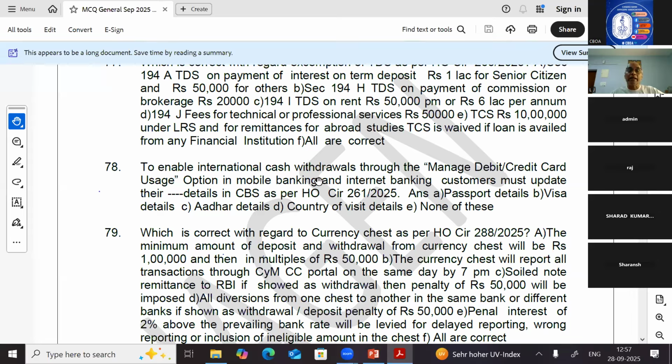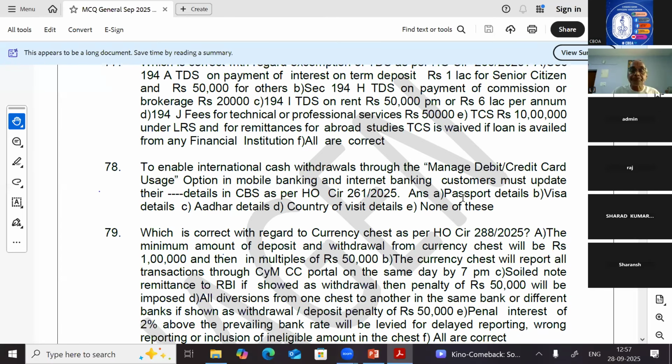That is, to enable international cash withdrawal through managed debit credit card usage option in mobile banking and internet banking, customers must update their details in CBS as per HO Circular 261/2025. Only if these details are updated can you withdraw cash abroad with the domestic debit or credit card. Which details to be updated in CBS? Passport details, visa details, Aadhaar details, country of visit details, none of these. The answer is passport details. So question number 78, answer is A.